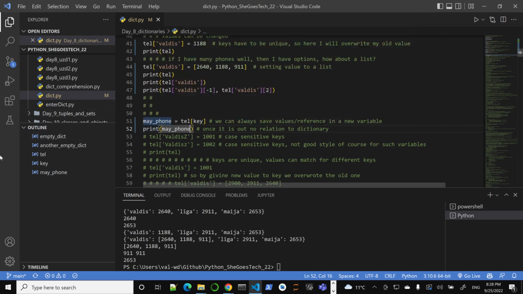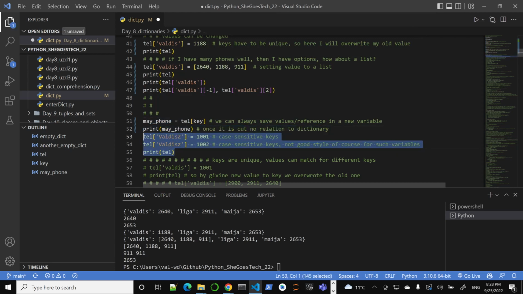As I mentioned, the keys are case sensitive. So what this means is that if I start playing around with Valdis Z, say Valdis Zatlers, the president, or former president, then 1001, 1002 will be completely different key-value pairs.